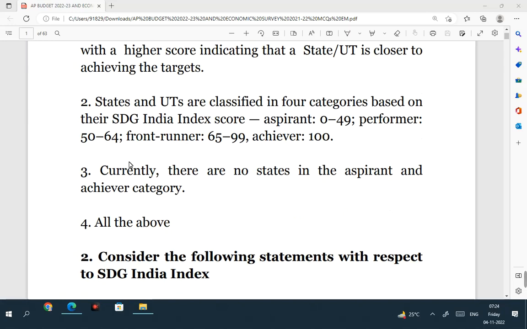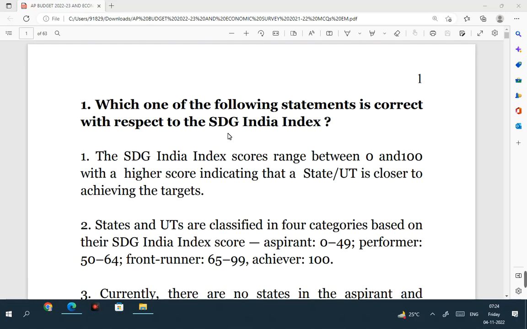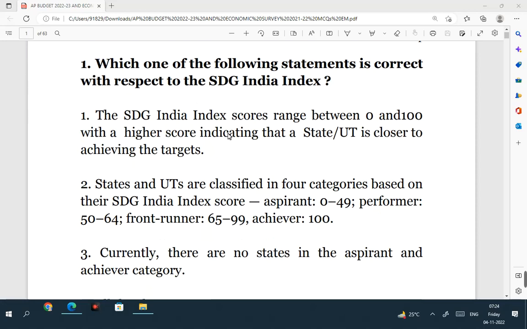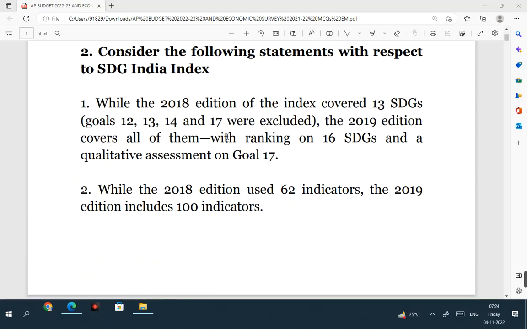Currently, there are no states in the aspirant and achiever category. This is also correct. We do not have any state or union territory which has scored 100, and simultaneously we also do not have any state or UT whose score is less than 49. The third statement is also correct. So the answer is all the above. Which one of the following statements is correct with respect to the SDG India Index? All are correct. Then next, second question.